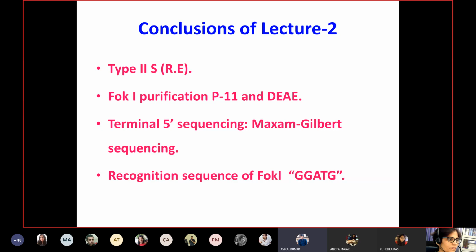Ma'am, for using those fragments, how did we know that these enzymes are the ones which we have to use for cutting those fragments? No, it was not by knowing.